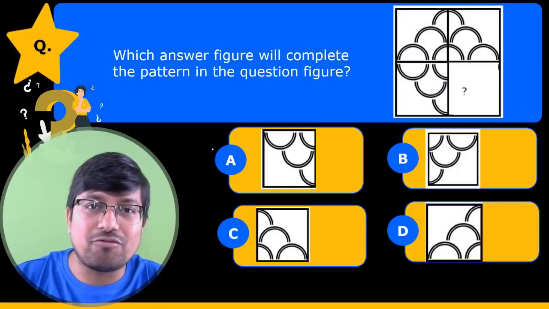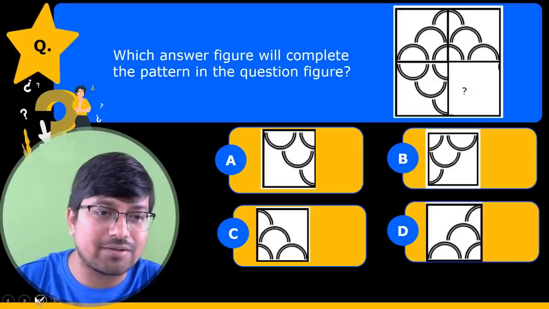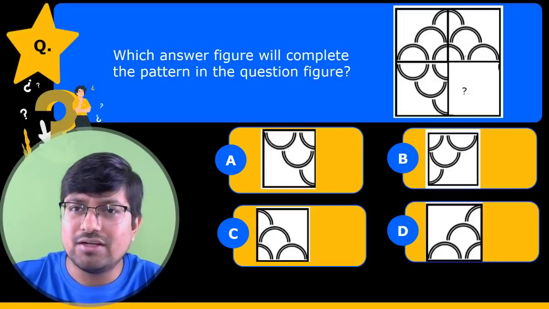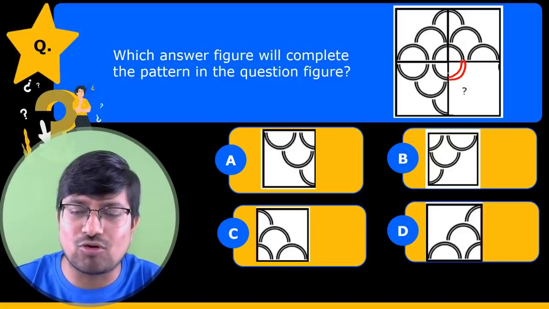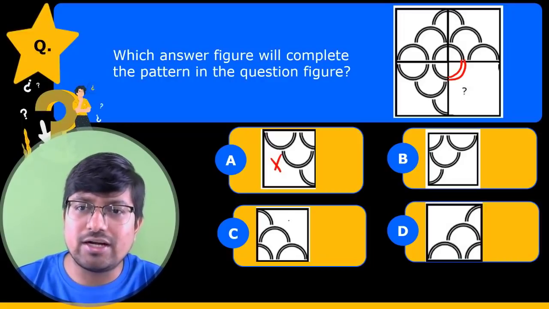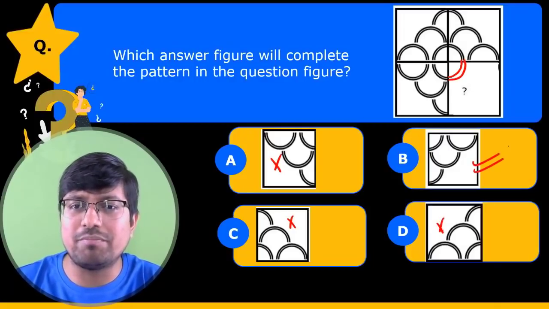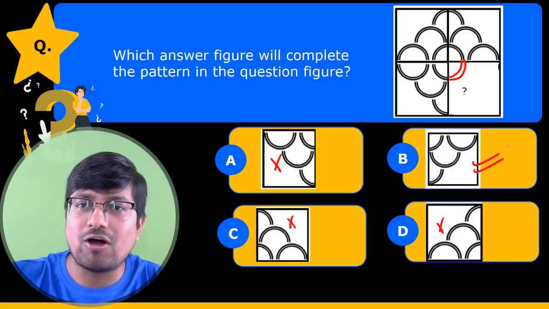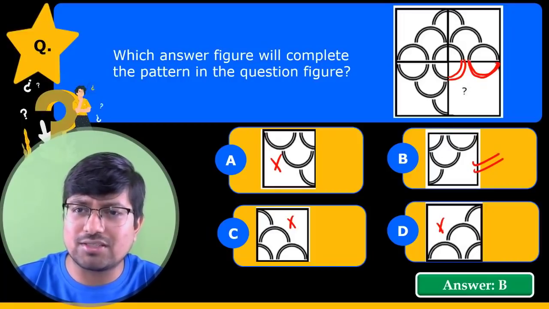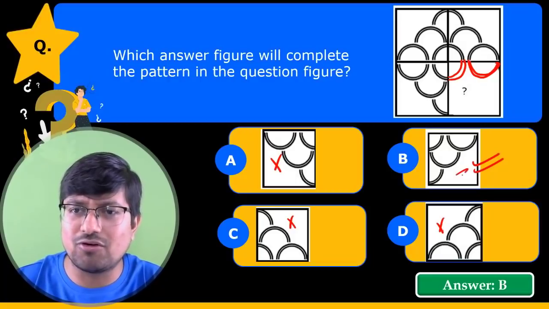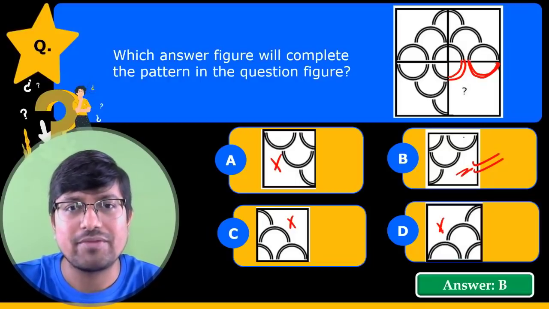Now the question is, which figure will complete the pattern? I'm quite sure you understand that we need a circle of this form. And a circle of this form is not in option A, it is not in option C, it is not in option D, it is only present in option number B. So the right answer is option number B for Bombay. See, it has to be completed, and it is getting completed here. You can see exactly this structure is being formed. That is why B is the right answer.